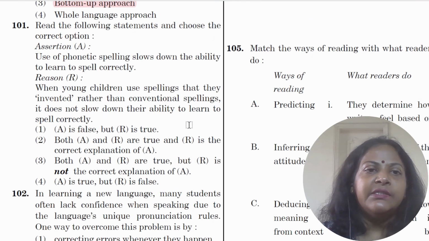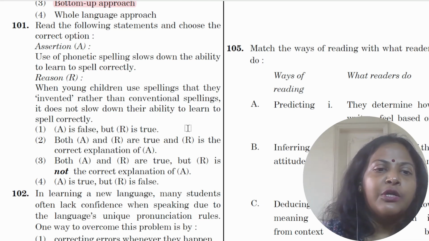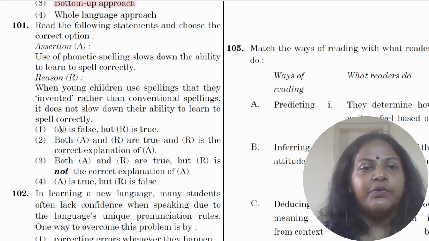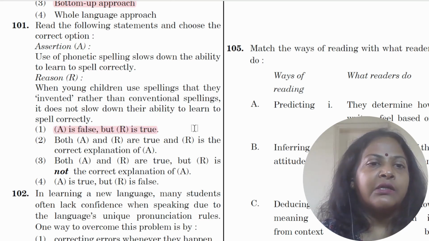Assertion and reason. Use of phonetic spelling slows down the ability to learn spelling correctly. This is absolutely incorrect. This is not true. So A is false, but R is true will be the answer. Let's just still check what the R says.